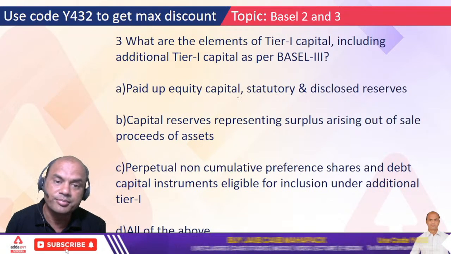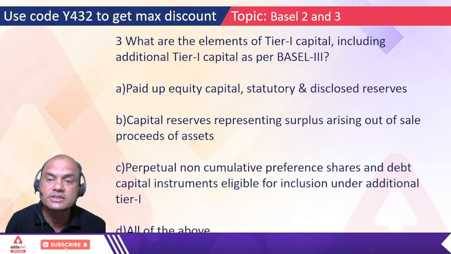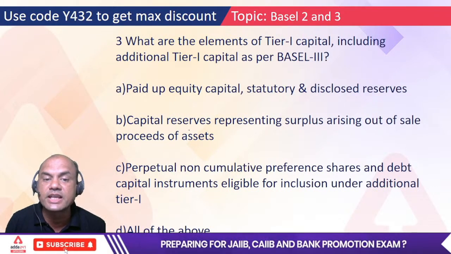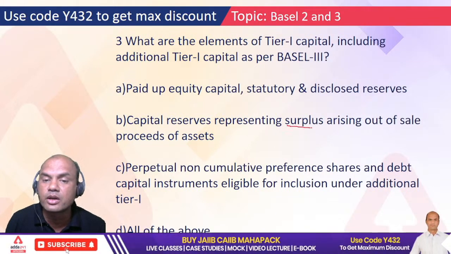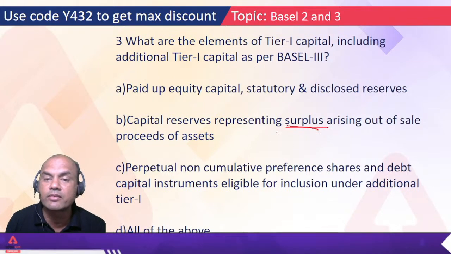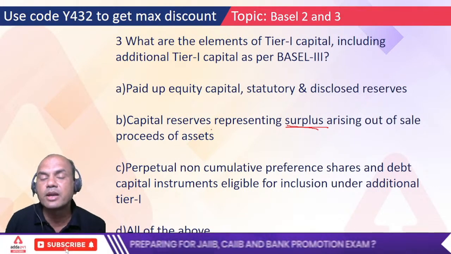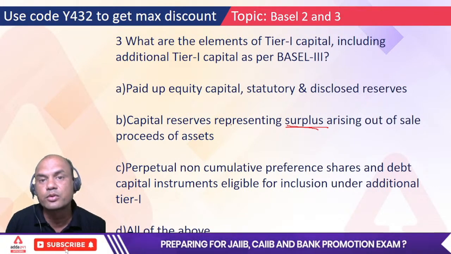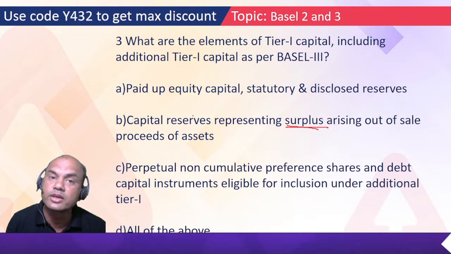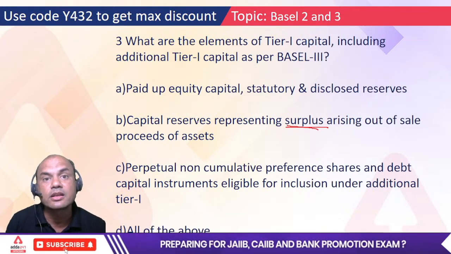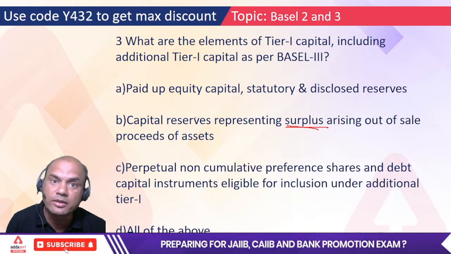Option B: capital reserves representing surplus arising out of sale proceeds of assets. Here, surplus means whatever I have gained on that asset. If I had bought that asset for 100 rupees and sold it for 130, then that 30 rupees which I have got extra is represented under this T1.